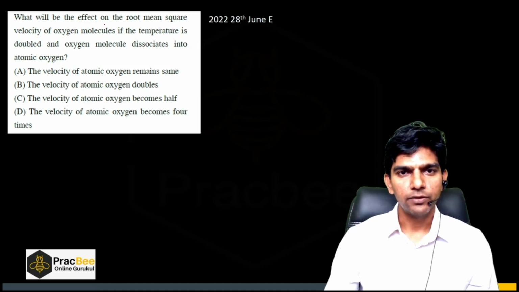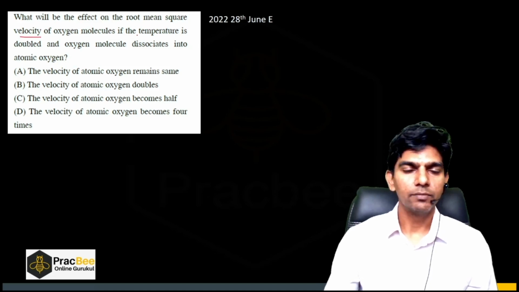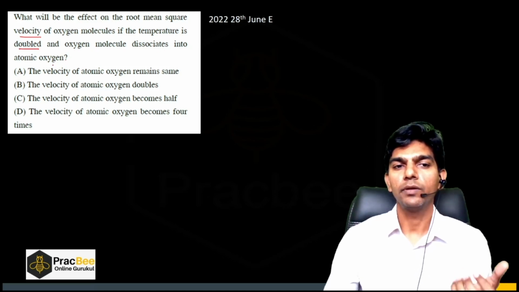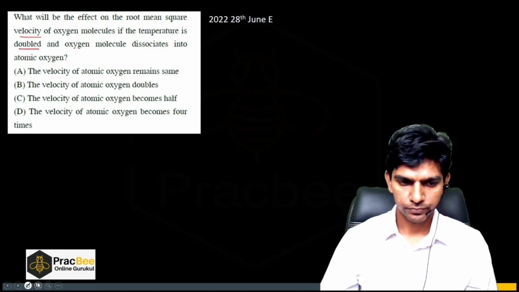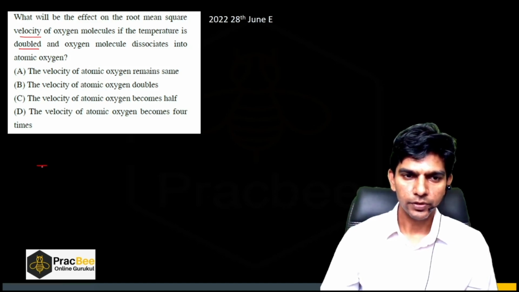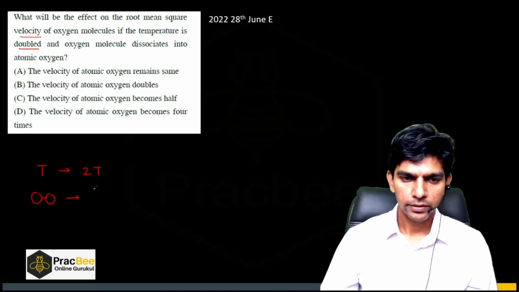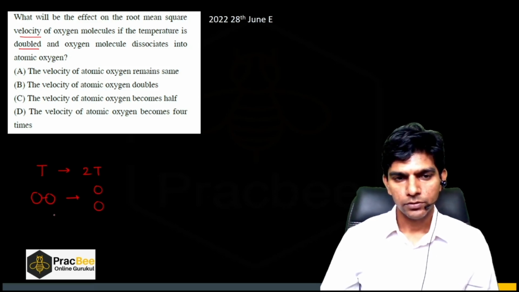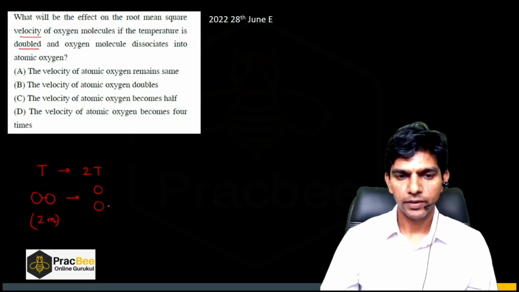What will be the effect on the root mean squared velocity of oxygen molecules if the temperature is doubled and the oxygen molecule dissociates into atomic oxygen? So what is happening here? We are doubling the temperature, so from T to 2T, and diatomic oxygen is split up into atomic oxygen. So earlier, if the mass is 2m, then this mass will become m, right?